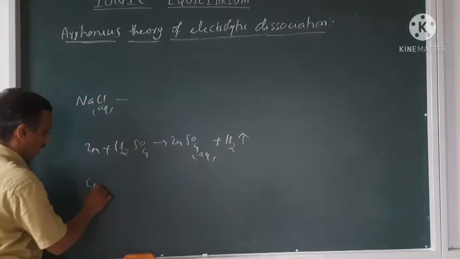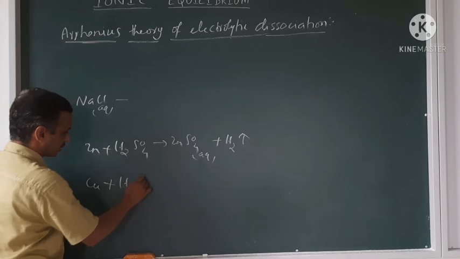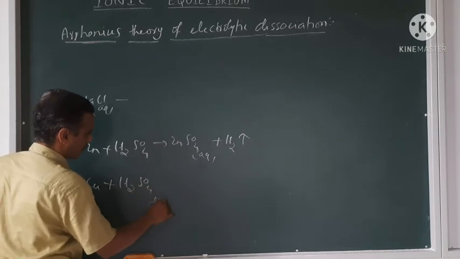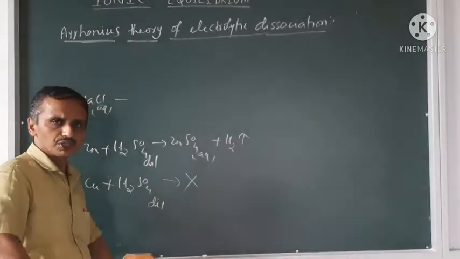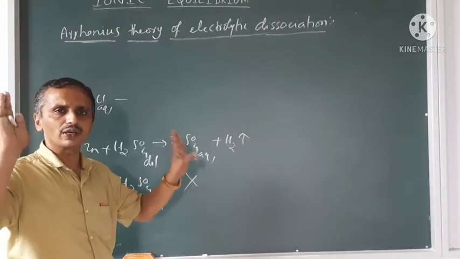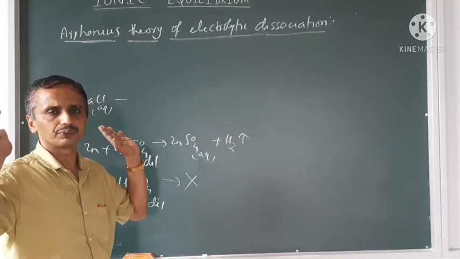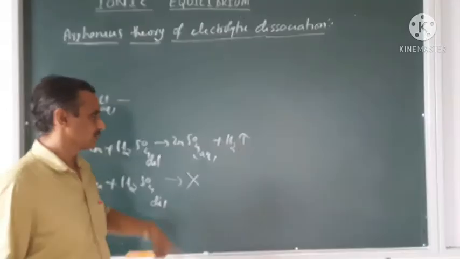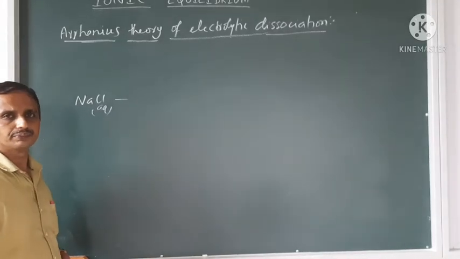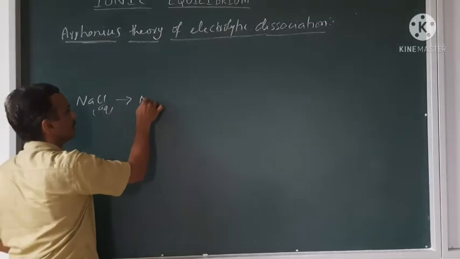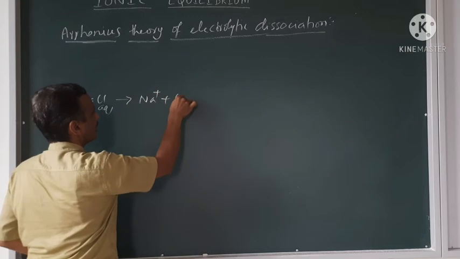Whereas copper, you add to the dilute sulfuric acid. That's the dilute only. No reaction takes place. Means spontaneously they are not giving copper sulfate and the dihydrogen. It's a non-spontaneous, whereas this is a spontaneous process. NaCl, when dissolved in water, spontaneously gives Na+ and Cl-.